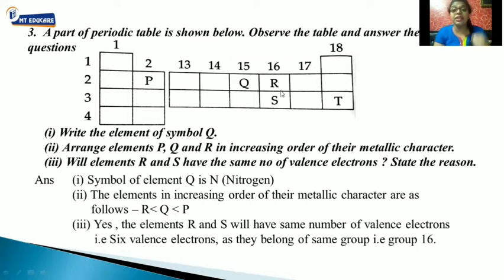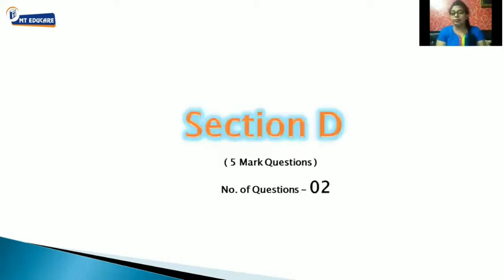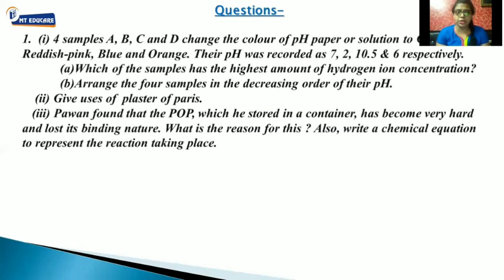Now we are left with the last section, that is section D. The last section is of 5-mark questions. Hardly 2 questions of chemistry can be asked here. Basically only 1 question is asked, but by chance they can ask you 2 questions also. Fine, so let's talk about the first question over here.